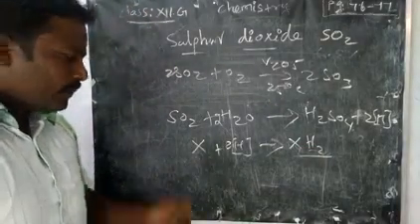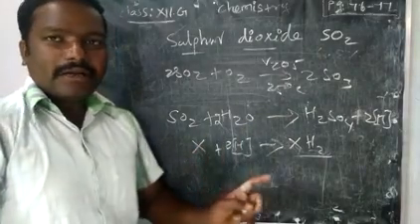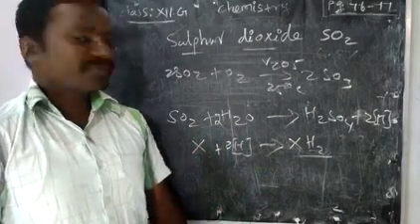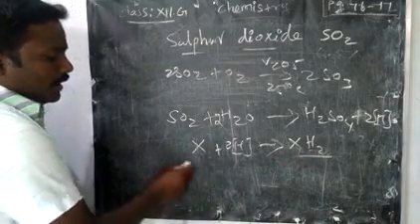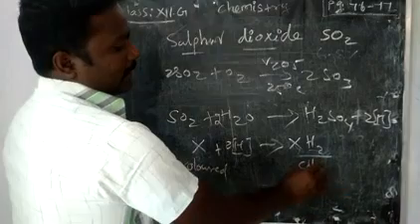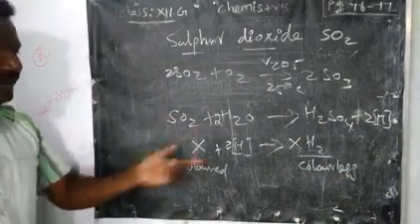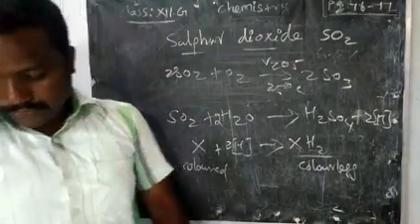You can remember that usually a double bonded compound becomes colored. So if you add the hydrogen, it becomes a single bond. Because of that, it becomes colorless. So the colored compound is bleached into colorless. This is called the bleaching action of SO2.